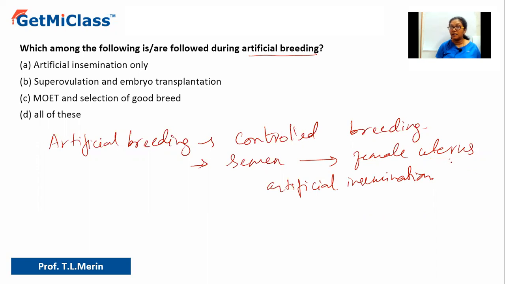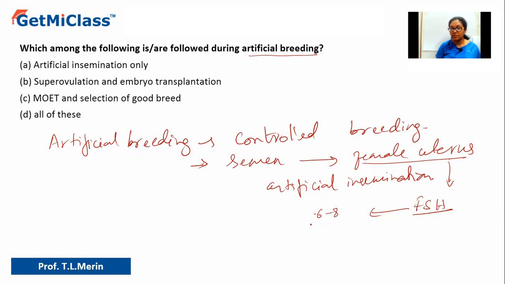But before that, the female will be treated with the hormone called FSH, that is follicle stimulating hormone. Because of that, more number of ova will be produced. Usually they produce one ovum, but they may produce up to 6 to 8 ova, or even 4 to 8 ova, depending upon the breed.